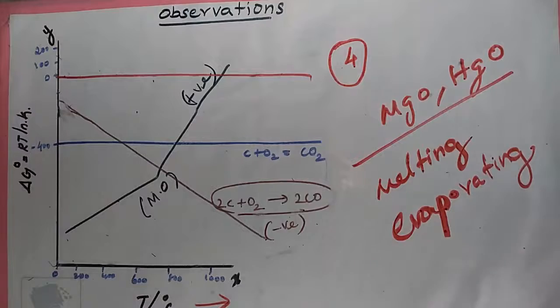This is due to the phase transition, melting or evaporation of the metal.